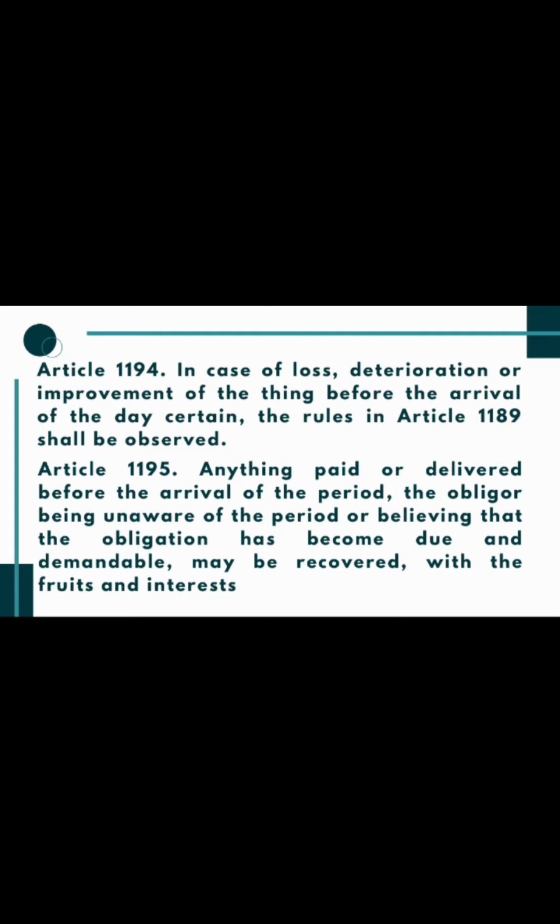So, ang Article 1195 discusses the effects of payment or delivery before the arrival of the period. In other words, what if the debtor has paid before the arrival of the period? So according to 1195, the debtor may recover if he has paid, including the fruits and interest, if he is unaware of the period.